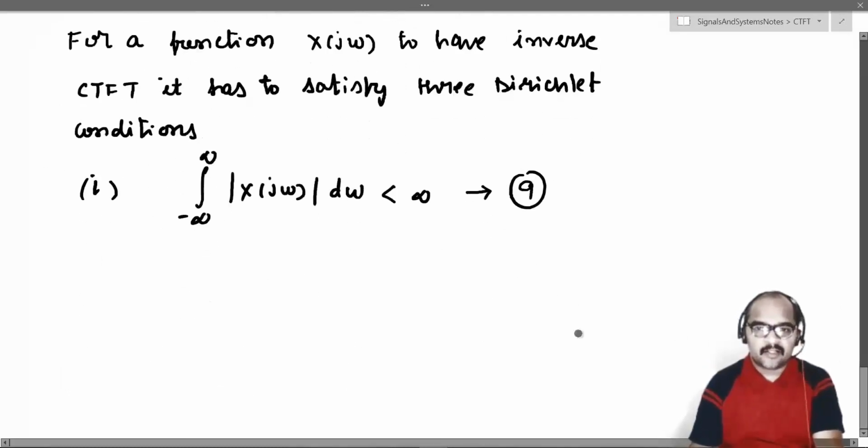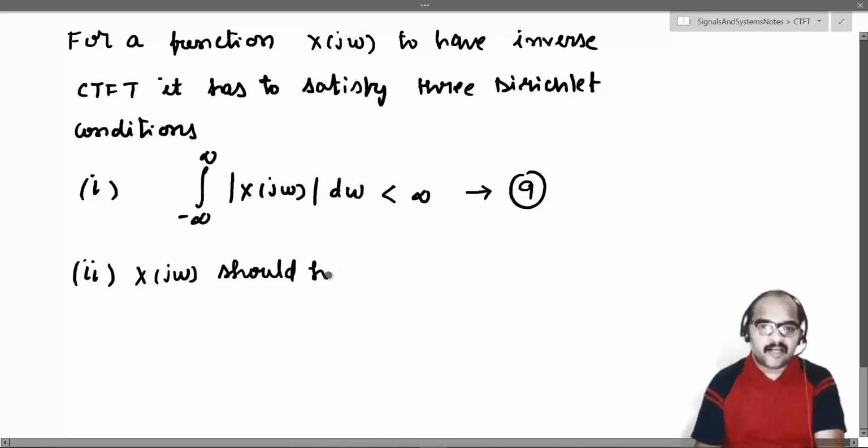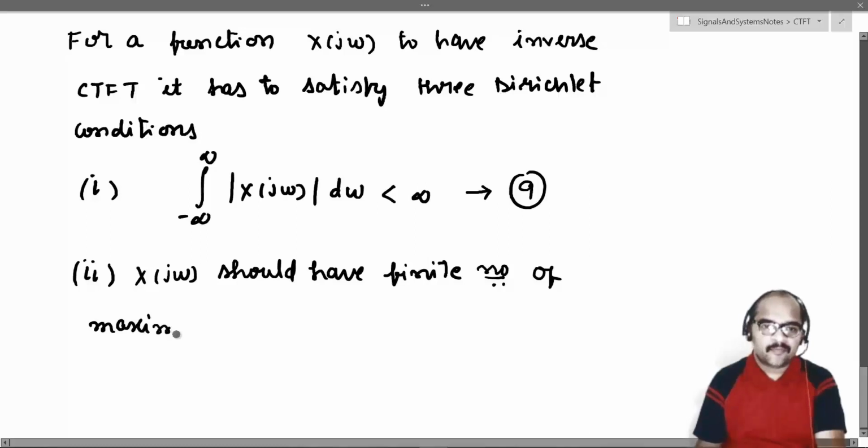And what is the next condition? The second condition is not about x of t, so we have to talk about X of j omega. X of j omega should have a finite number of maxima and minima.